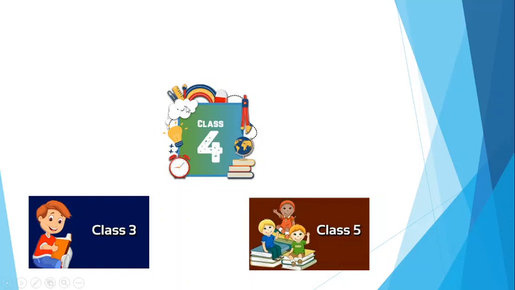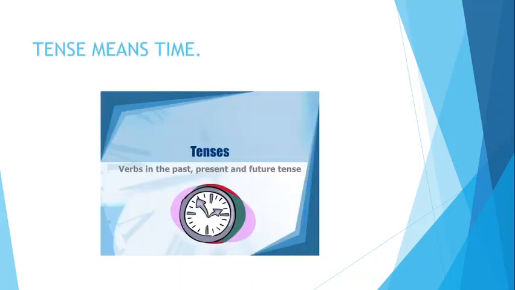So what is this all about? This is all about the time. 1 year back you were in class 3, today you are in class 4, and in the future you will go to class 5. So this is all about time, and time is called tense in grammar. Tense means time. So there are 3 tenses: the past, present, and the future.